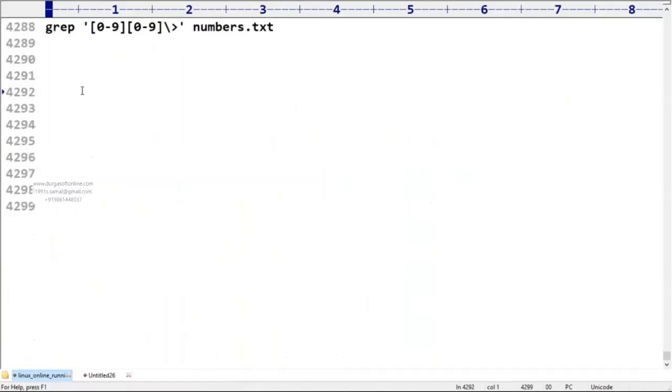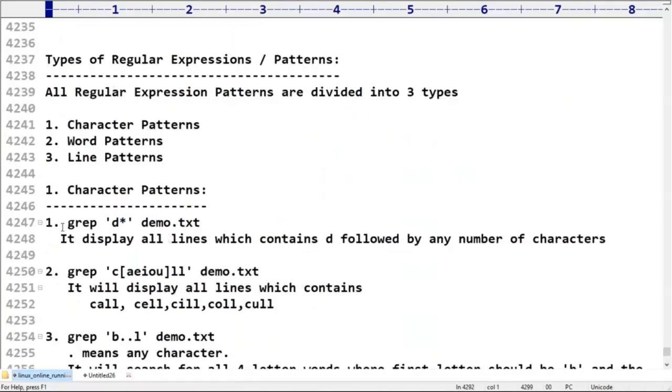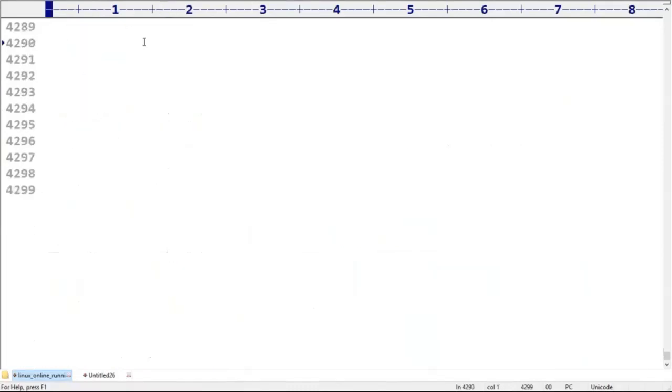Next, the third category. Up to this we covered character patterns, and next we also discussed word patterns. What is the third category? Line patterns. Remember this very carefully. Line patterns. There are two important things. Of course, here multiple things are not there.